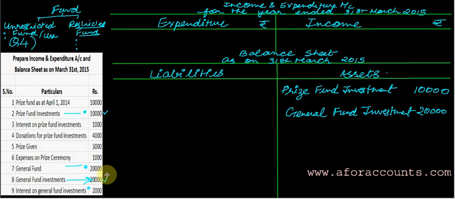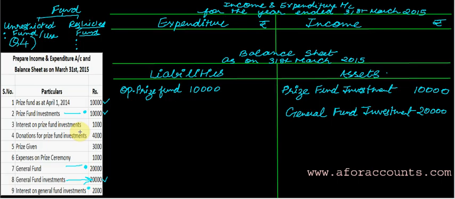Now, prize fund as at 1st April 2014. You have the balance of your opening prize fund, that is 10,000. Interest on prize fund investments, what is it?